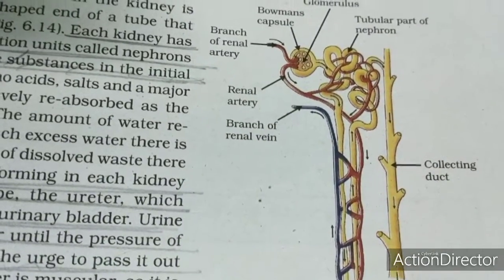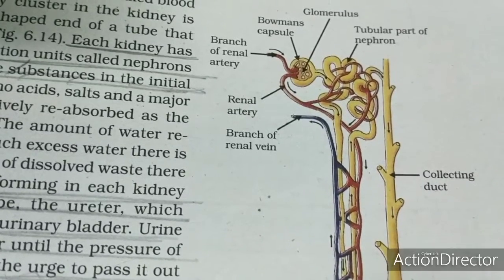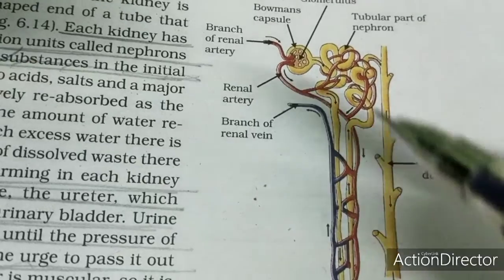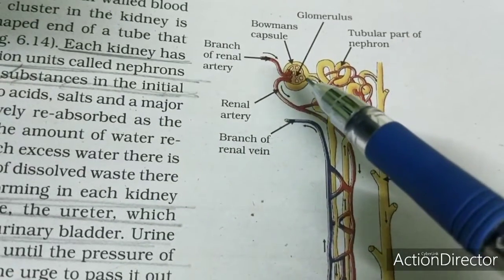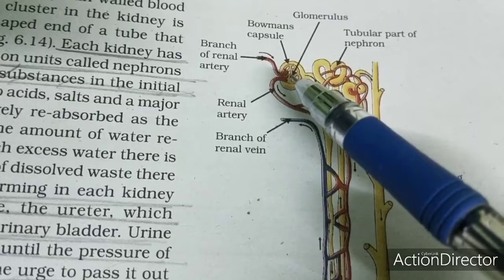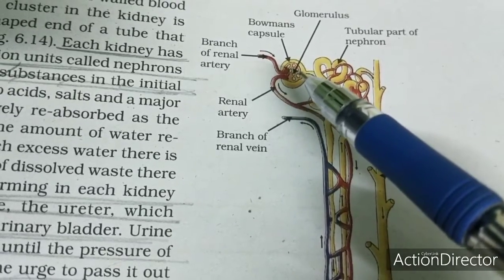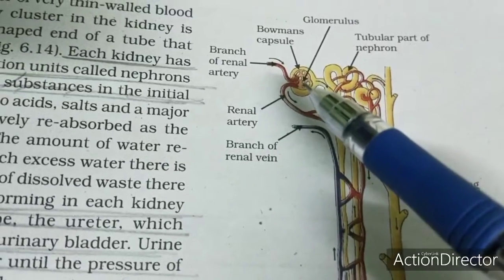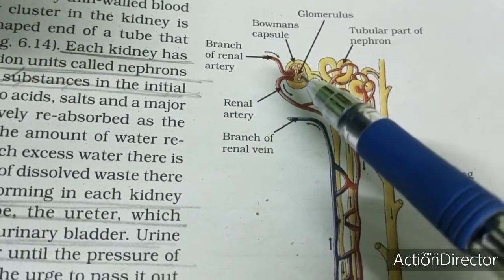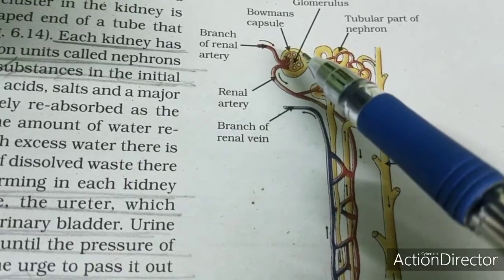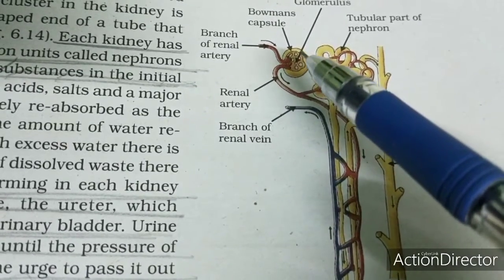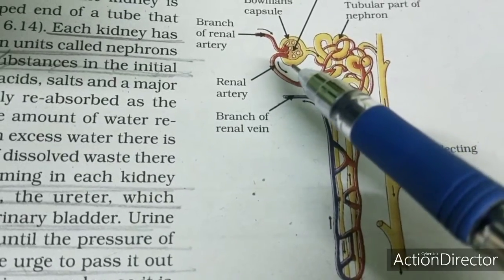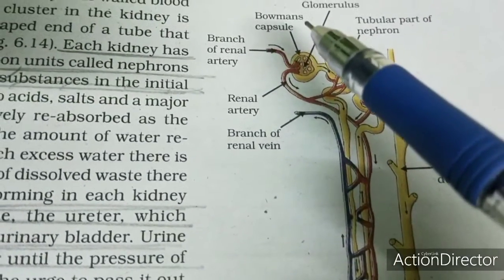Here we can see the structure of a single nephron. So, a single nephron includes many parts. We can see here the glomerulus, a cluster of blood vessels, a filter. It forms a filter-like structure. This filter is nothing but the glomerulus, and this filter is located in a cup-shaped vessel, the blood vessel that is called Bowman's capsule. The cup-shaped structure of the blood tube is called Bowman's capsule.